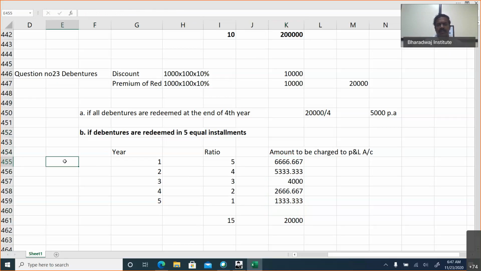If we are going to redeem it in 5 equal installments, which means 4,000 will be redeemed. 20,000 by 5 will be 4,000. So 20,000 outstanding, 16,000, 12,000, 8,000, then 4,000, like that. The amount outstanding will be there. Otherwise, directly you can take the ratio in the reverse order of the year.